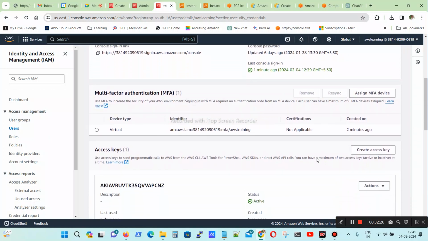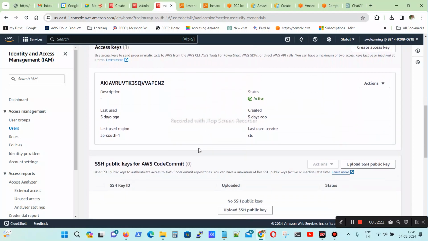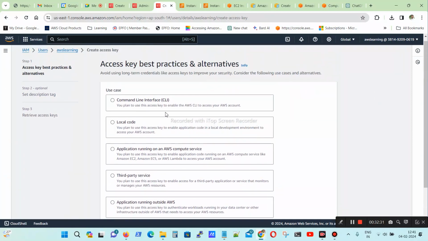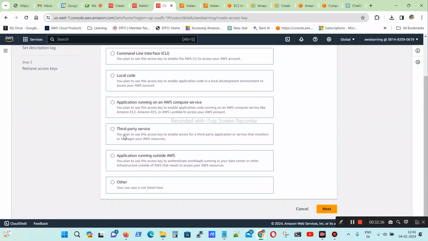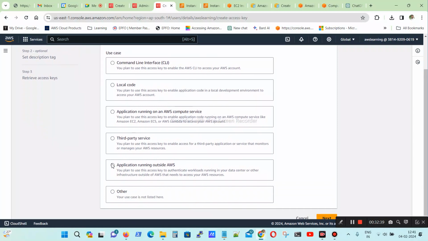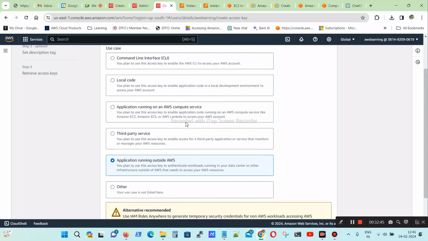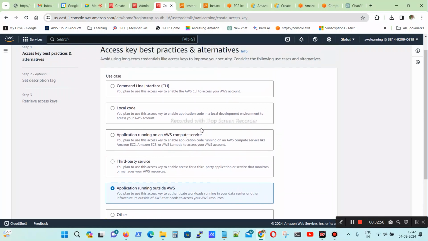Again, this is for your access key. When you are creating some Terraform-related script, you have to create your access key and secret key. It will ask what the use case is. If you know the use case, you can give it. If you don't know, you tell it is an application running outside of AWS. This option you can select. This is for when you are doing this automation. It will not ask for your username and your password. It will ask for only the access key and secret key.